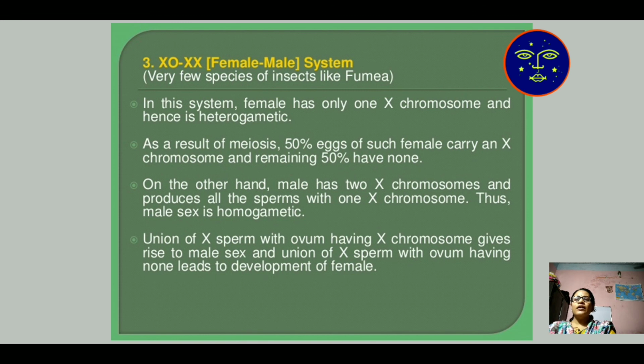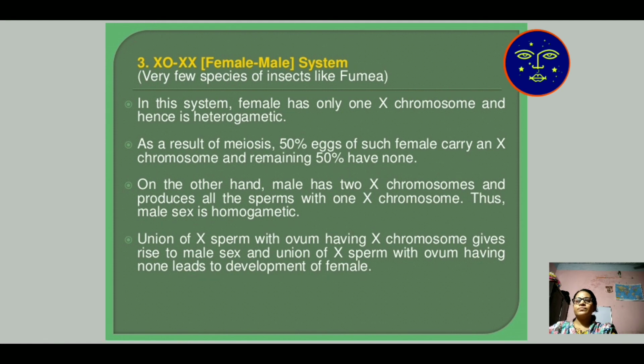Then number three is X0 for female and XX for male. This is a very rare case, found in a few species like insects and Phumia. The insect contains X0 and XX type of sex determination. In this also, the first X of female and the first X of male when fused produce XX for male character, and secondly 0 of the female and X of the male, when fused with each other, produce X0, which is a female character.